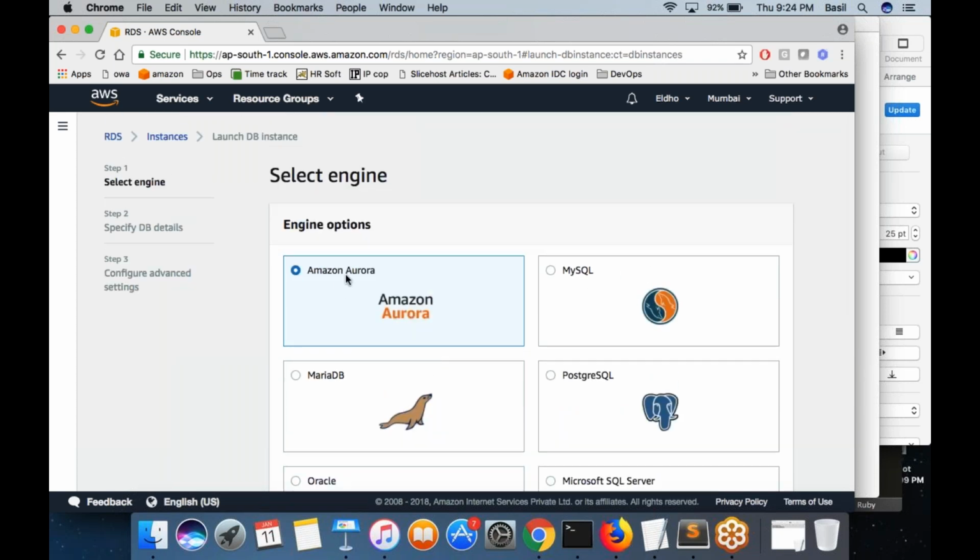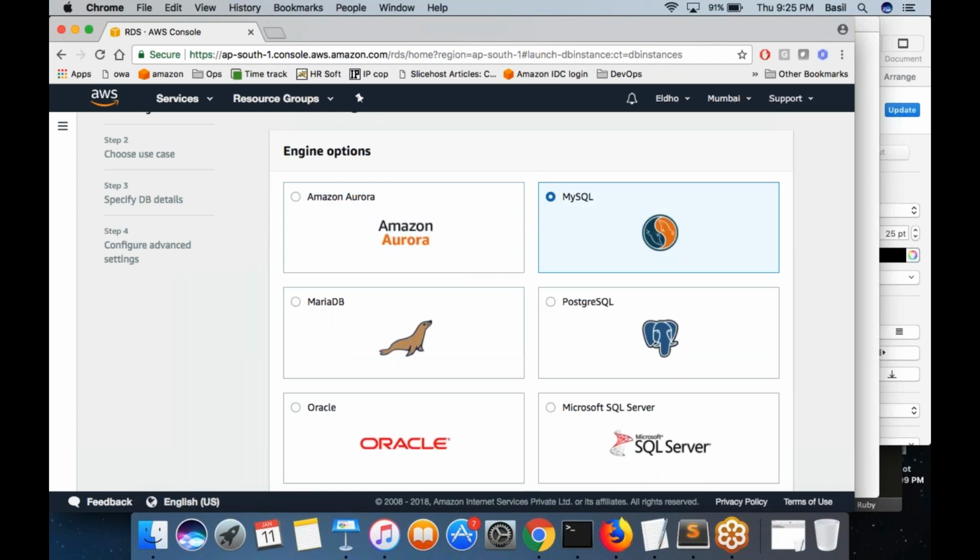RDS supports Amazon Aurora. This is nothing but an improved version of MySQL. Basically, AWS has taken the source code of MySQL, customized it in their way, and it has better performance than MySQL. So if you want to go with Amazon Aurora, you can go with that. The same SQL commands that you use in MySQL will work in Amazon Aurora also. There is no difference between MySQL and Amazon Aurora. Just like the way you manage your MySQL database, you can manage an Aurora database also, but it is extra costly. It is not free. It would charge you extra if you go with the option Amazon Aurora.